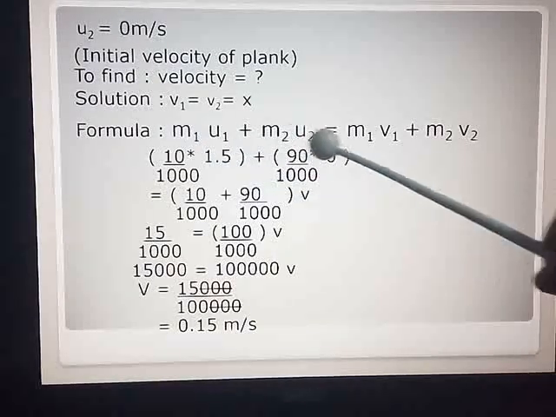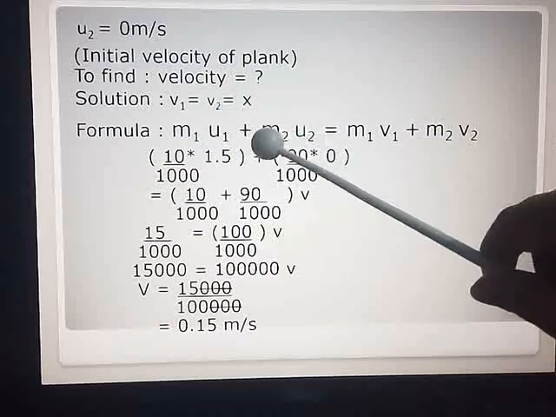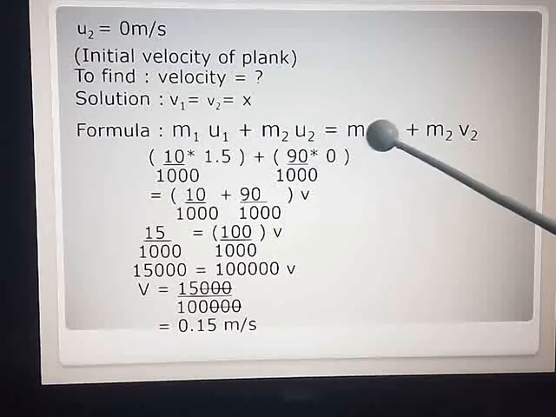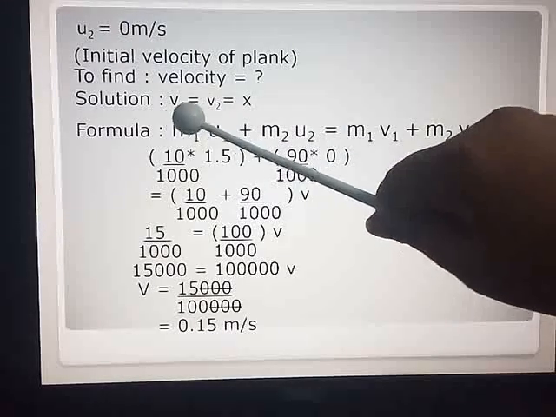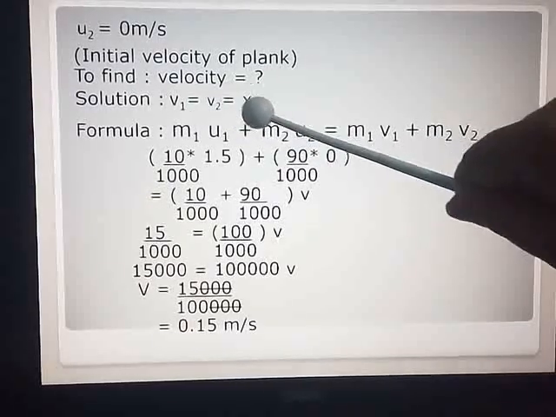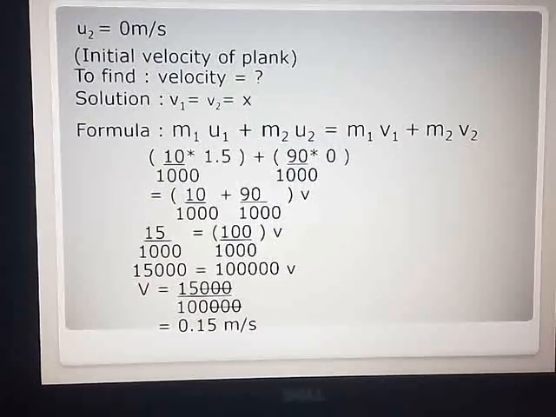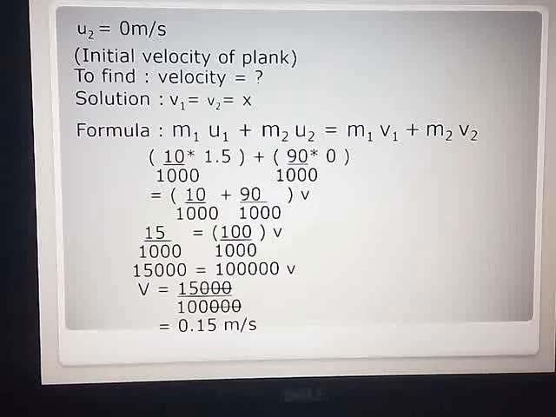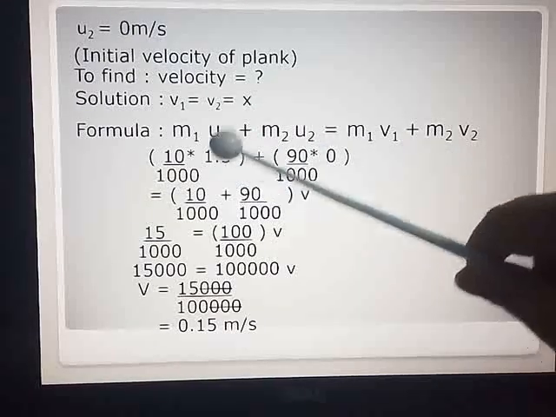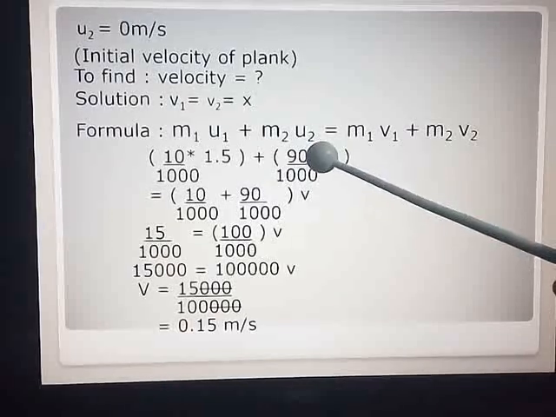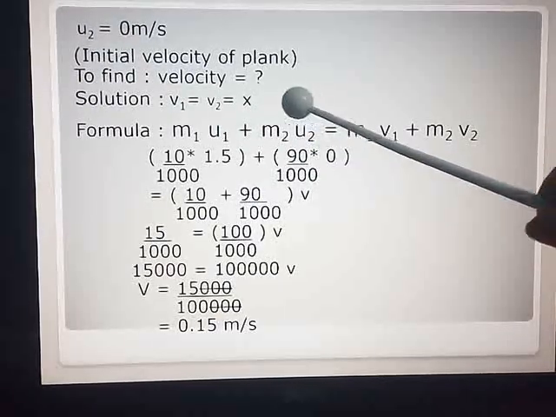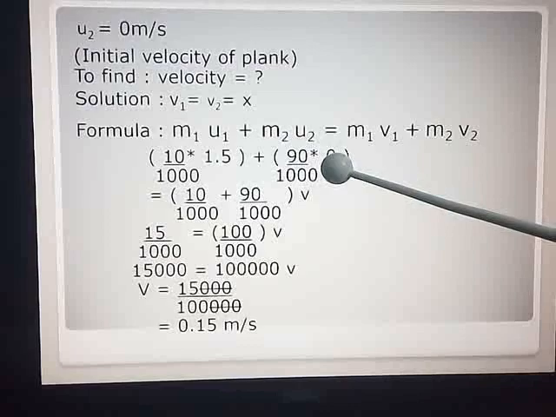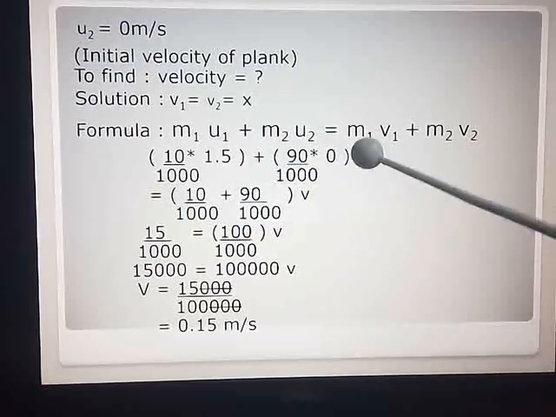Use the formula, law of conservation of momentum. M1 U1 plus M2 U2 is equal to M1 V1 plus M2 V2. Here if you want you can also provide one additional information in the beginning: according to the law of conservation of momentum. Depends on you, not compulsory. Substitute the values. Mass 1 is what? 10 upon 1000. We have converted in kgs. Multiply by 1.5 plus 90 upon 1000 multiply by 0. Why 0? Because you can see here U2 is 0. This is equal to M1 into V1.